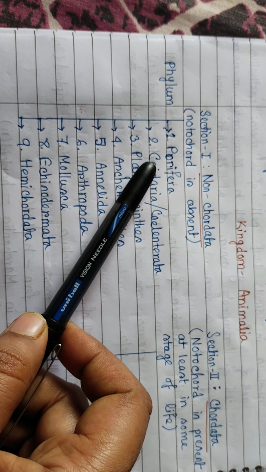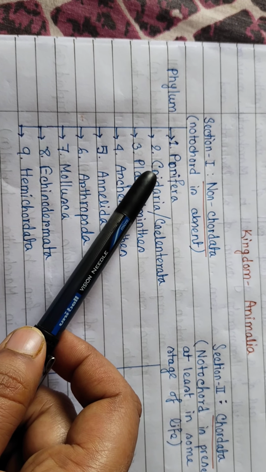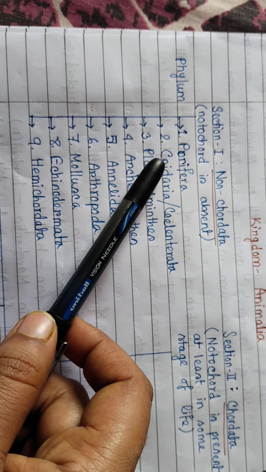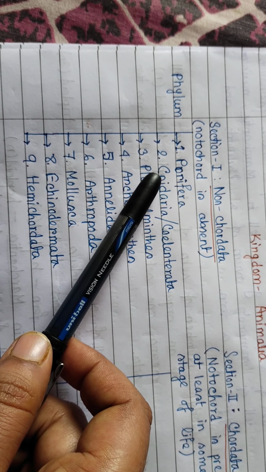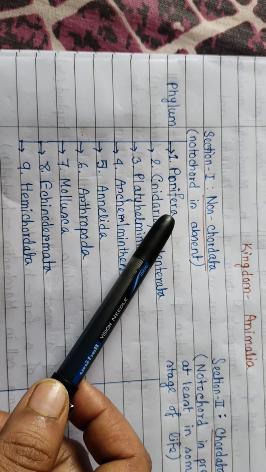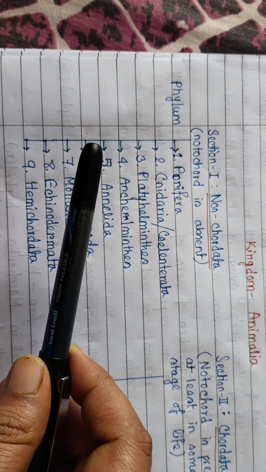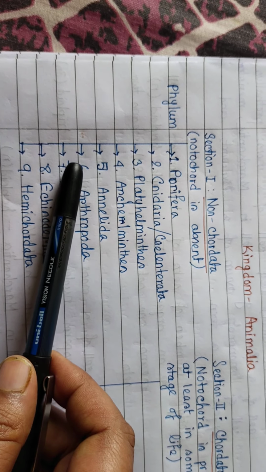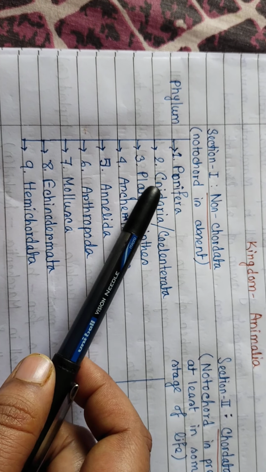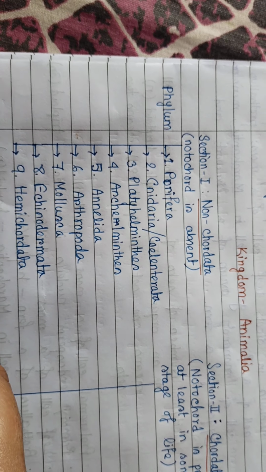Also this phylum is named Cnidaria, meaning cnidocytes, or these types of cells are present that help those animals in protection. These are the animals that belong to phylum Cnidaria.